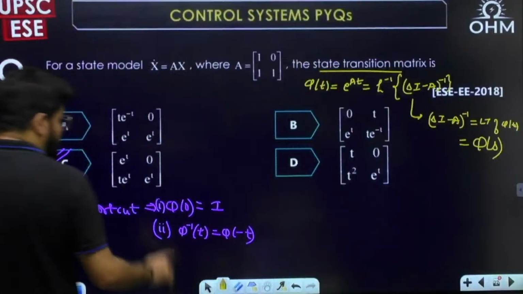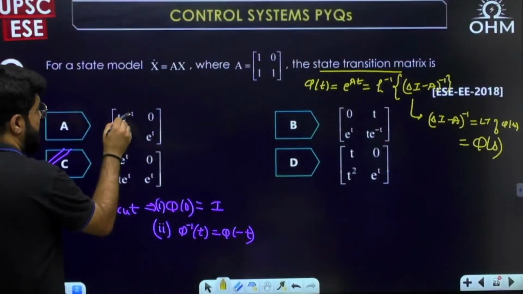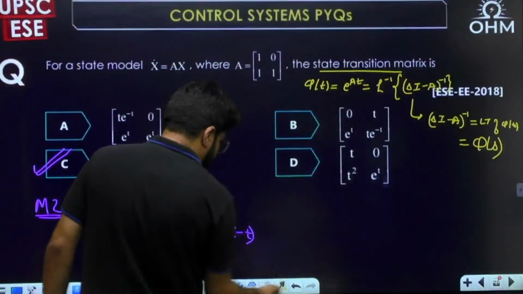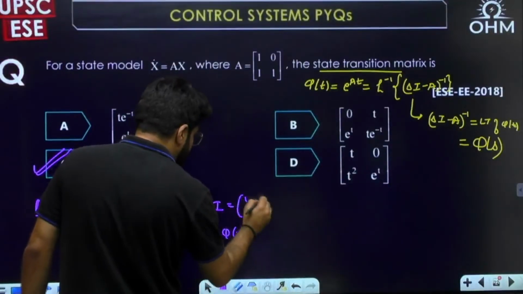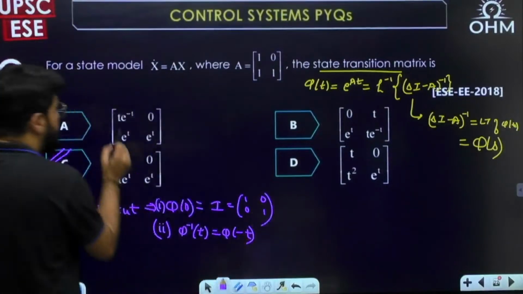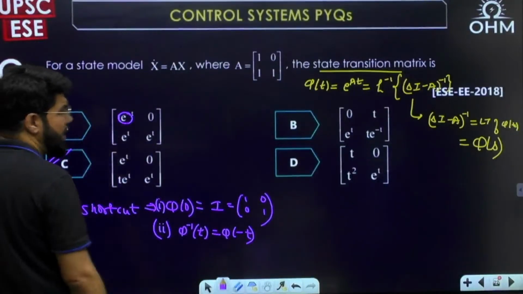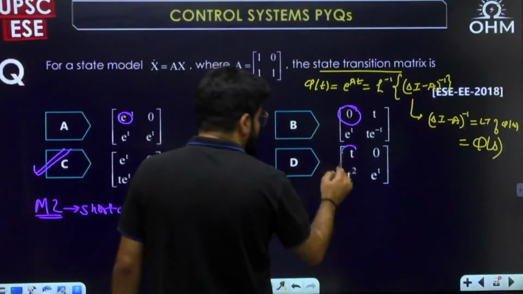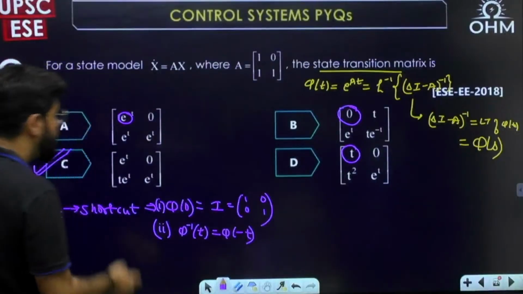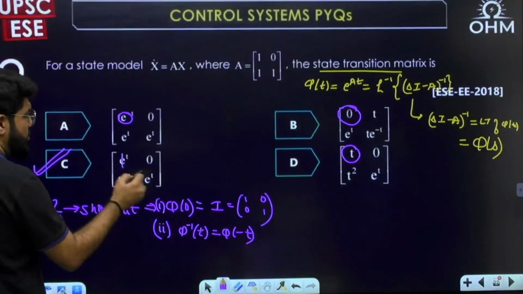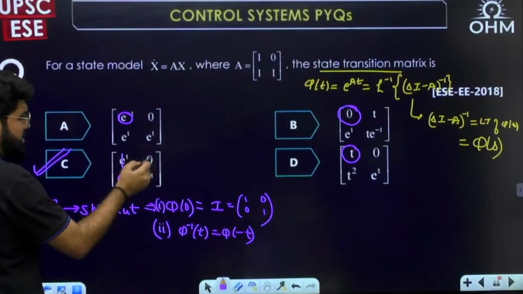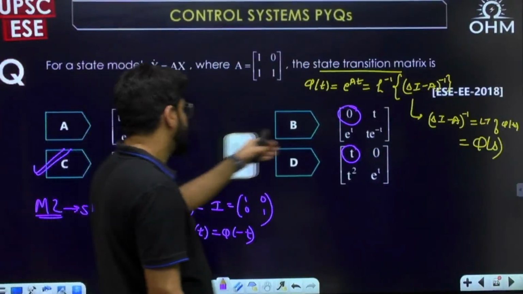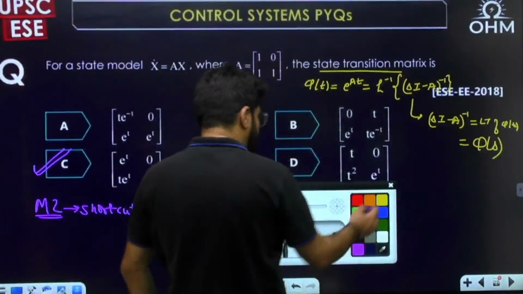When you put t equal to 0, in this option, this becomes 0. Now, what is an identity matrix? This is the identity matrix for you. So you put t equal to 0, here you get 0. This cannot be identity. This is already 0. This cannot be an identity matrix. You put t equal to 0, this is also 0. Now you put t equal to 0 here: e power 0 is 1, 1, and t equal to 0 here gives 0. So 1, 0, 0, 1, identity matrix. Only and only option number C.